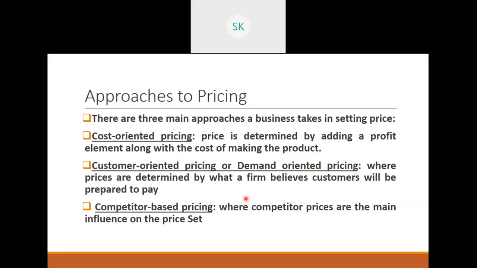Then competitor based pricing, where competitor prices are the main influence on the price set. This you can see in similar products. For example, Colgate and Pepsodent, or Close Up, or Patanjali toothpaste, Dantakanti, Dabur Red, Meswak, all these are competitors. Few of them belong to the same company, yet they are competitors. Or your hand wash, Dettol, Savlon, then Lifebuoy, Santoor, you have so many. So all these are competitors. Now, if I am the Santoor company, how do I set my price?